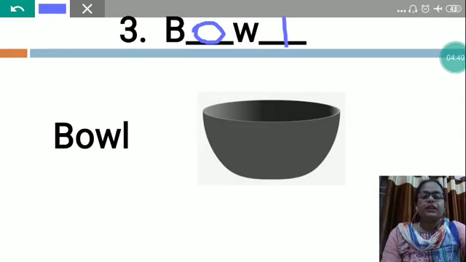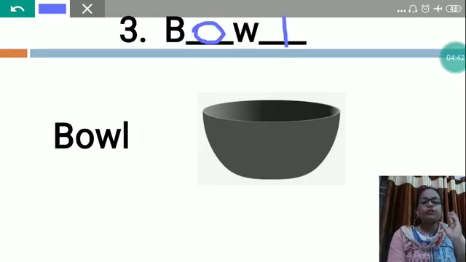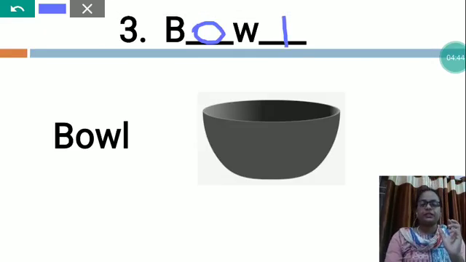So, a bowl is a round dish or container used to prepare and serve food. Bowls are most suited for holding liquids and liquid foods.